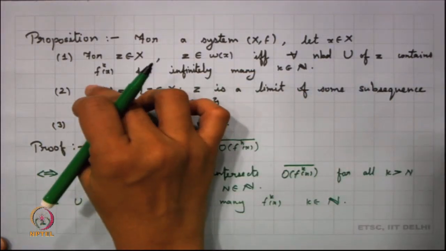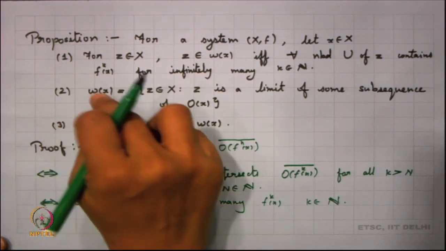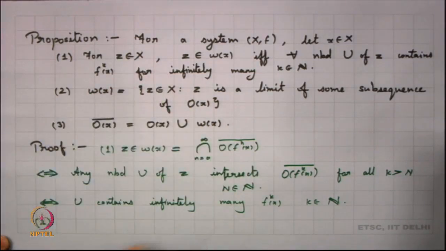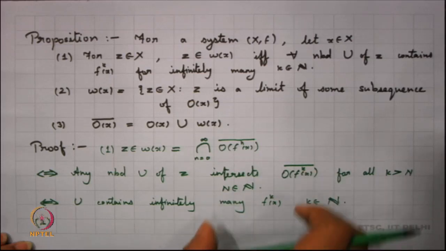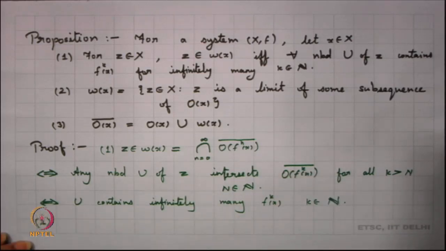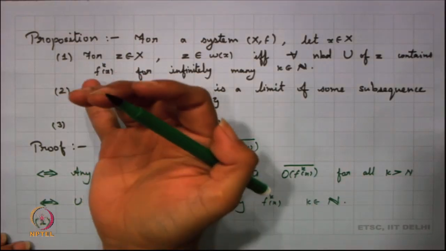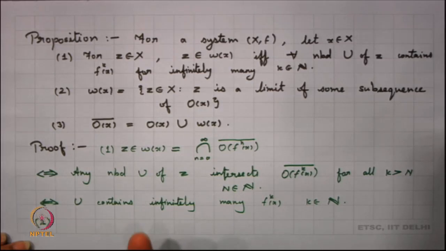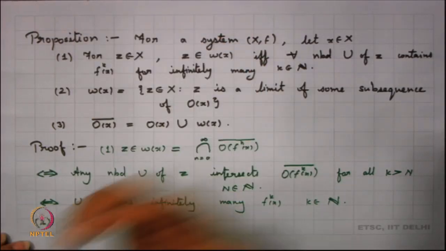So, what happens if I take any point z belonging to omega x? All I know from the first part is that any neighborhood will contain infinitely many f^k x, k in N. Now, we can take this as our observation and pick one f^k x. So, we take a neighborhood of z, and we know that any neighborhood U will contain infinitely many of these. Because we are working in a metric space, it becomes easier.